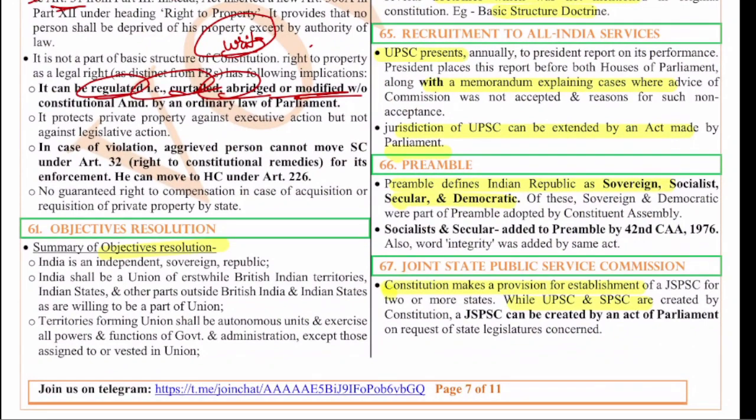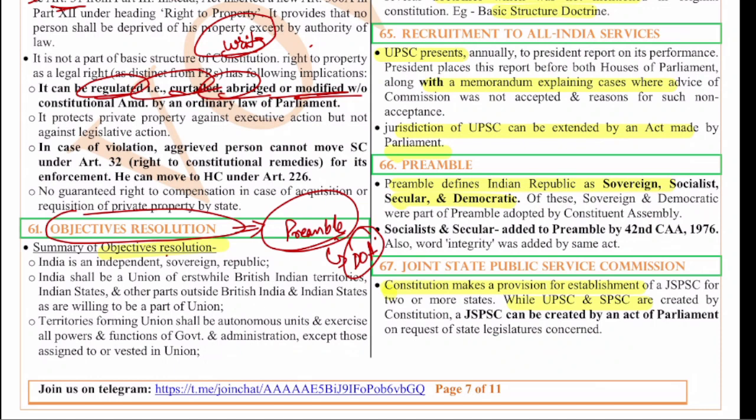The next question is about the objective resolution. What is the objective resolution? It is nothing but the preamble, you can say. The preamble is formed based on the objective resolution. As we discussed, the preamble talks about the objectives of the constitution, the source of the constitution, and also the date of adoption. All these three are talked about by the preamble. This preamble is adopted from the objective resolution.